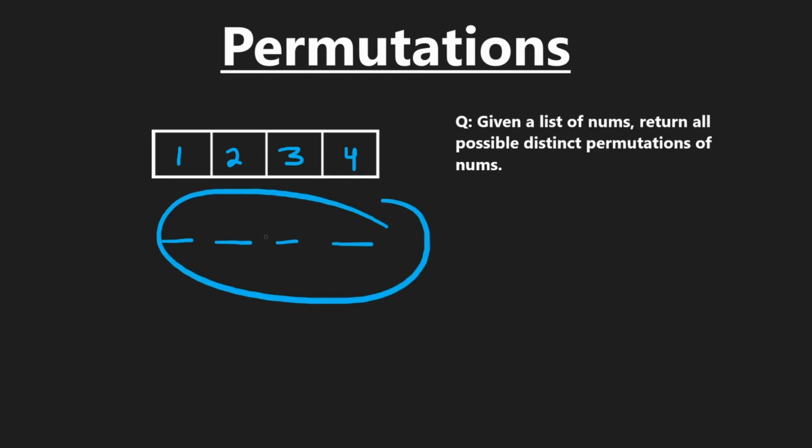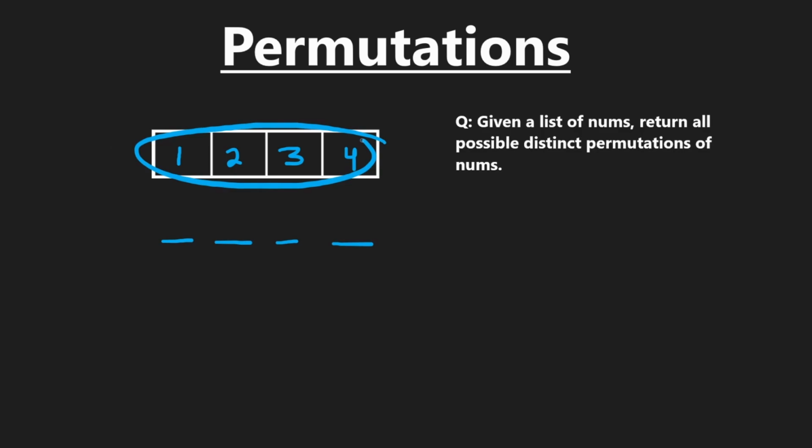So how many possible permutations could we create of these? Well, for the first position, we can choose any single one of these, so we have 4 possible values. But after we've put something here, we can't reuse the value. So whether we put a 1 here or a 2 here, we can't reuse that value. Then we would just have 3 choices left for the second value.